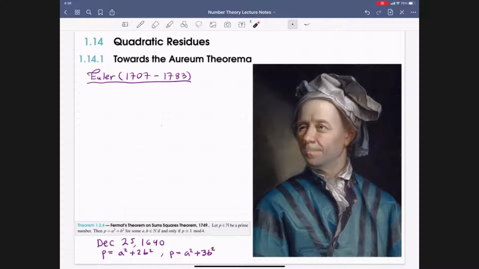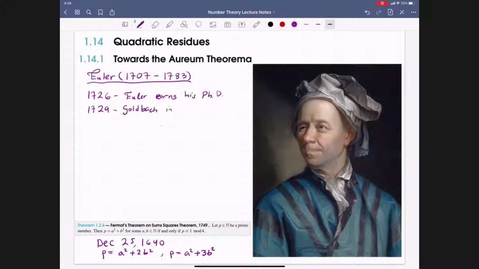Now let's fast forward a good 80 years from this point. So now we are going to be in 1726. Euler receives his PhD from the University of Basel. And in 1729, he first learns of Fermat's conjectures, so 3 years after getting his PhD.